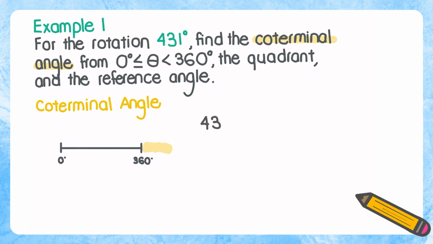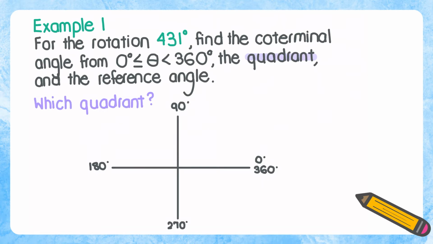And so what we're going to do is take away a full circle from this given angle. So we're going to subtract 360 degrees. We get 71 degrees, which does lie between 0 and 360 degrees. So the coterminal angle of 431 degrees is 71 degrees. And at any time, if you need extra time, you can always pause the video and ask questions. So we found the coterminal angle of 431 degrees.